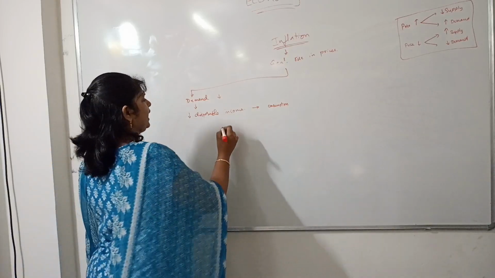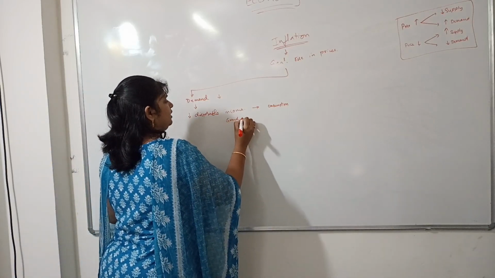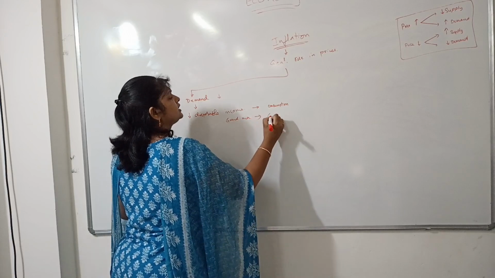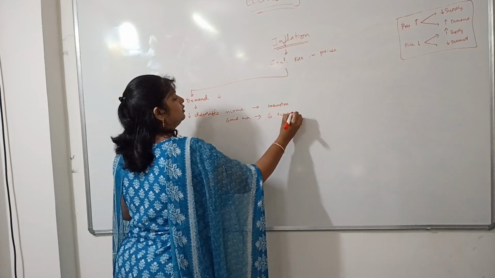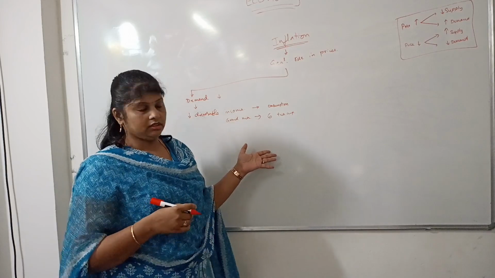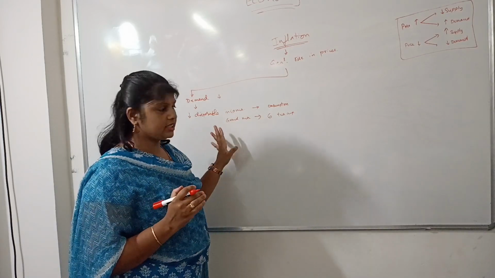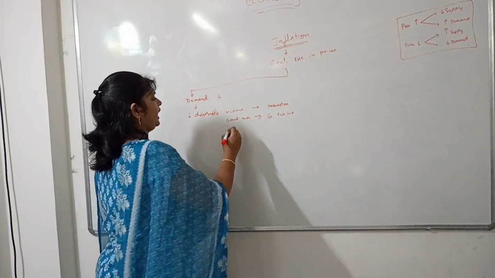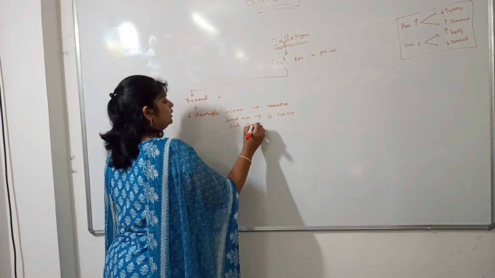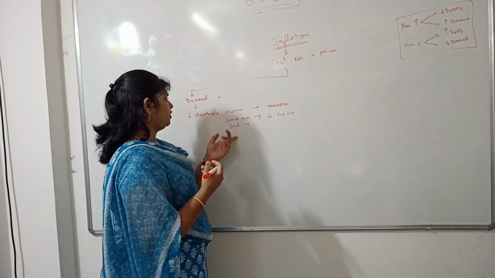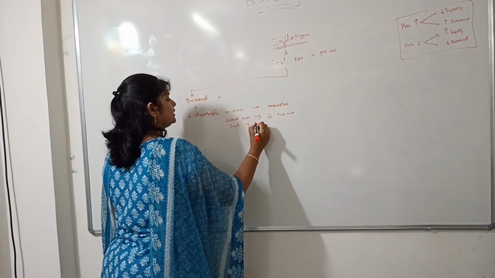For example, your grandma is drinking 6 teacups of tea every day. Let us say your dad's disposable income has decreased.